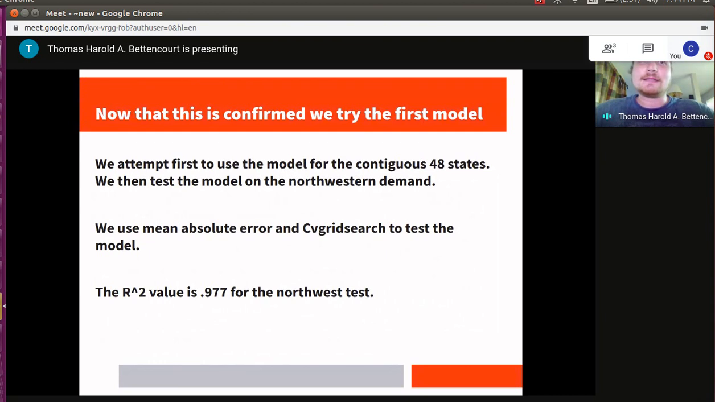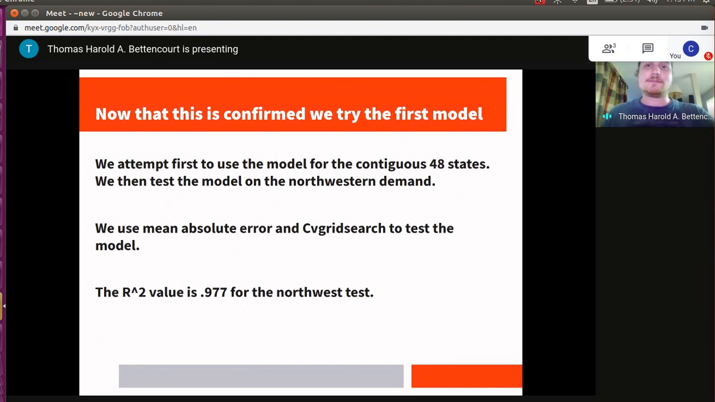Now that we've confirmed this, we try the first model. We'll use the continuous 48 states for a training and test set, and then we'll validate on the Northwestern state's power demand. We use mean absolute error and CV grid search to test the model. We'll use R-squared to evaluate, because R-squared measures the variance of the predicted versus the actual test data, and variance should be stationary in this series.